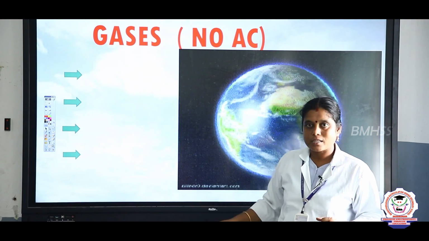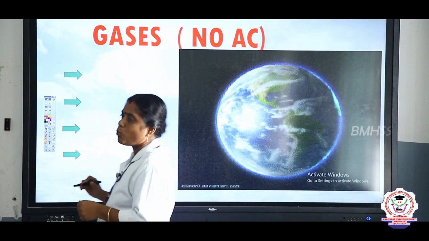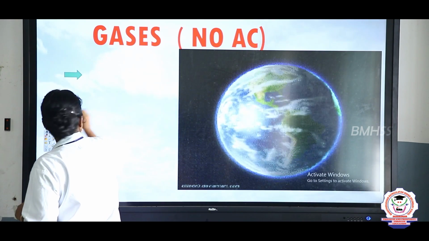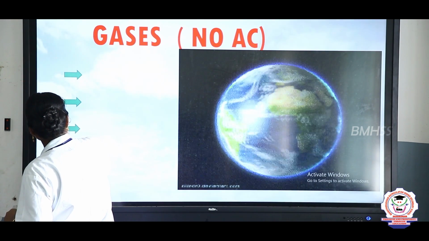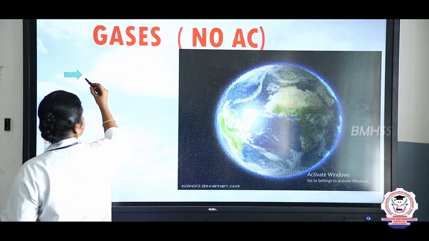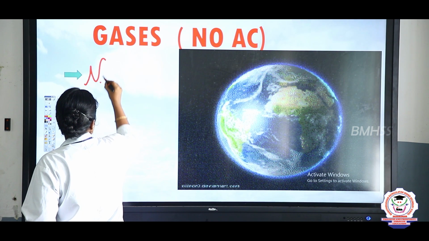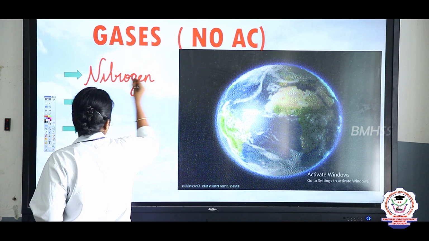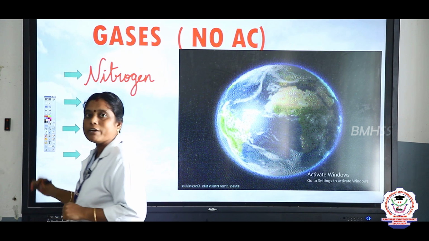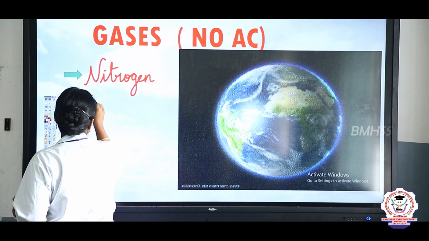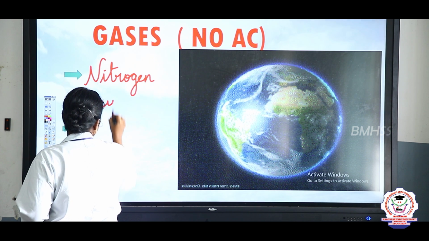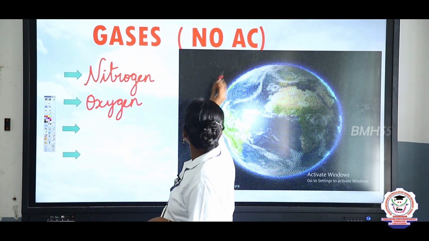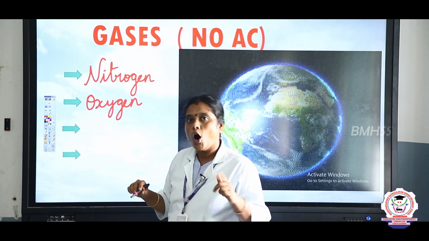Shall I write the gases? Yes. First, N. What does N refer to, children? Nitrogen. And O refers to oxygen. And A refers to argon.